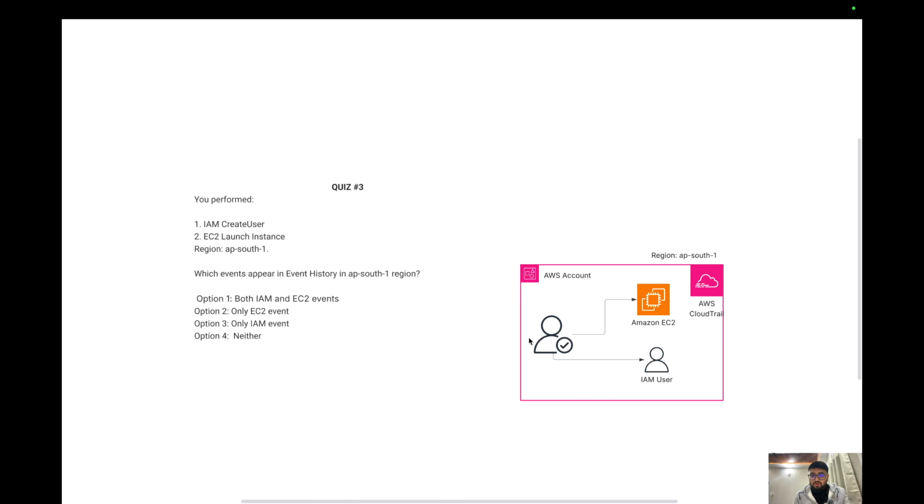So let's say you are an IAM user and you perform two actions. One was you launched an EC2 instance, the virtual machine, and second, you created an IAM user, right? Now these are two actions performed by you. CloudTrail is a logging service, which resembles the accounting part, right? So technically it should have logged the events, and you are performing both these actions in the AP South 1 region.